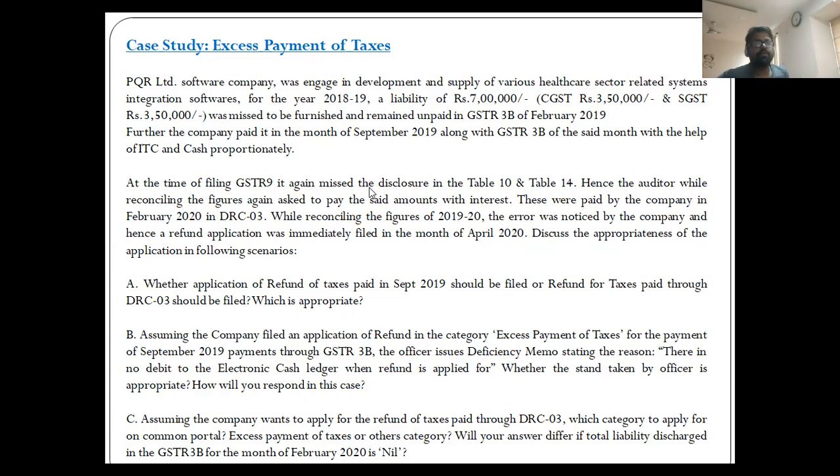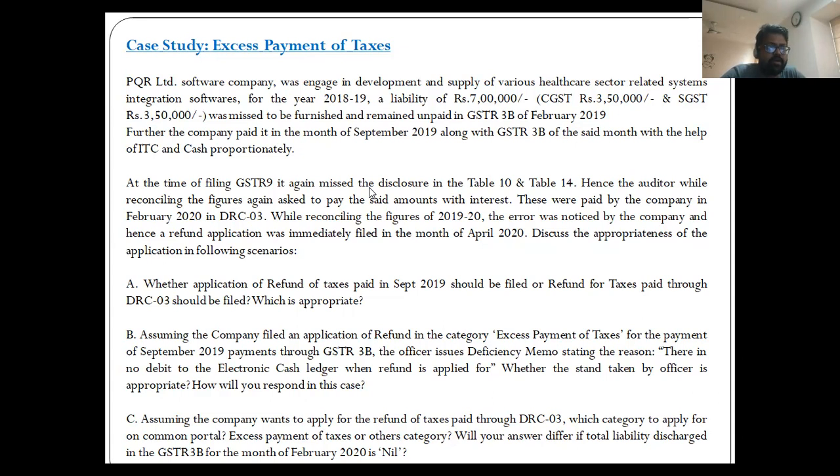So that may be higher taxes charged, a higher invoice value than the rate agreed, or the material is rejected, or the service is not provided, or the service is deficient, etc. And there is a mechanism wherein the refund can be obtained through issuance of a credit note, though the actual refund requires to be applied for. But this way the adjustment can be done.